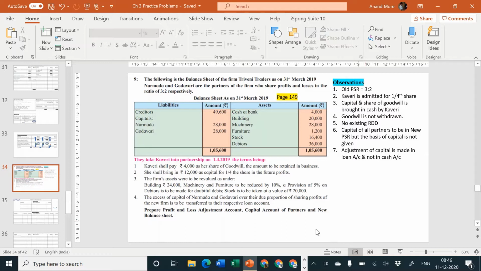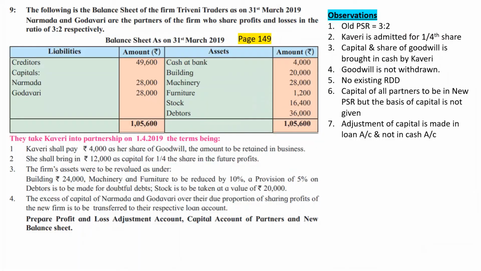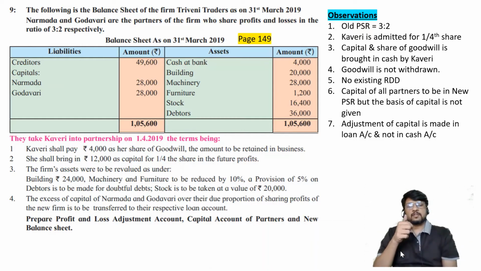Okay, and now what have they asked us to prepare? Profit and loss adjustment account. So now the problem has changed the name. Profit and loss adjustment account and revaluation account are two names of the same account, so you can use any name you like. However, if the problem is specifically telling you to prepare revaluation account, then in examination, please give the name as revaluation account. If the problem is telling you to consider the name profit and loss adjustment account, then in examination, you should use profit and loss adjustment account as the name of the solution.